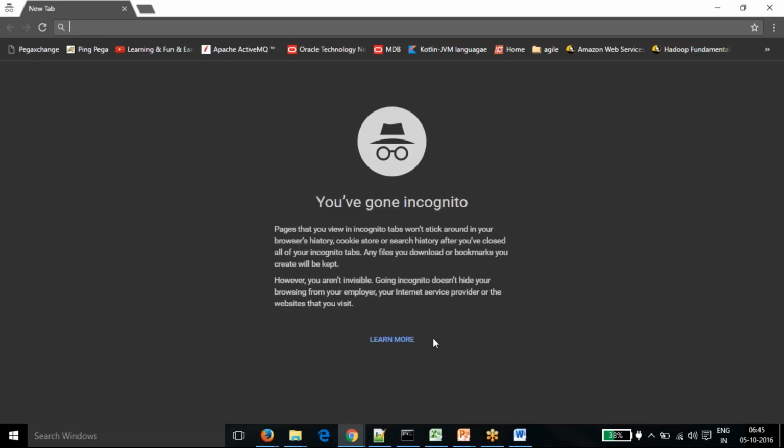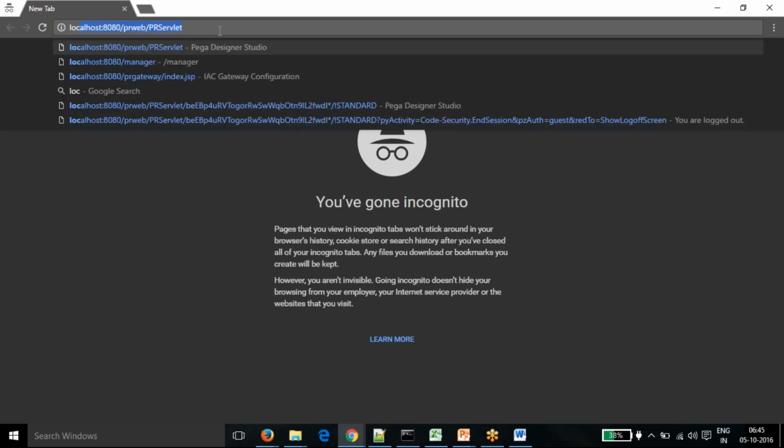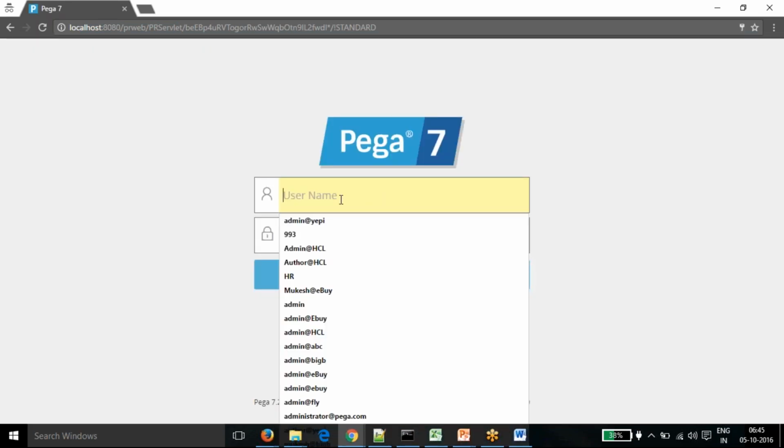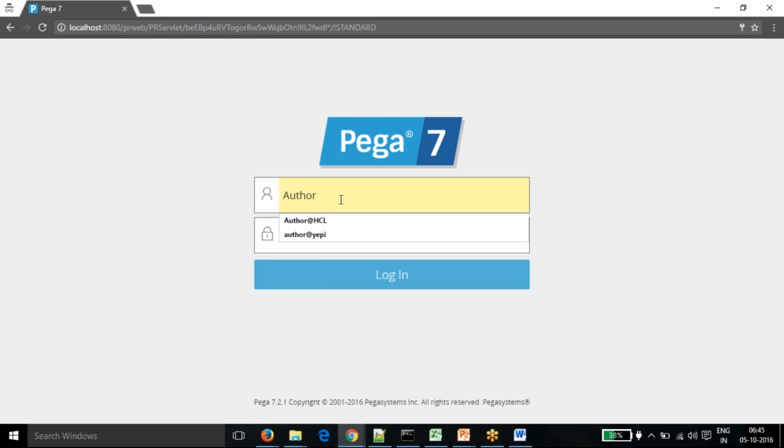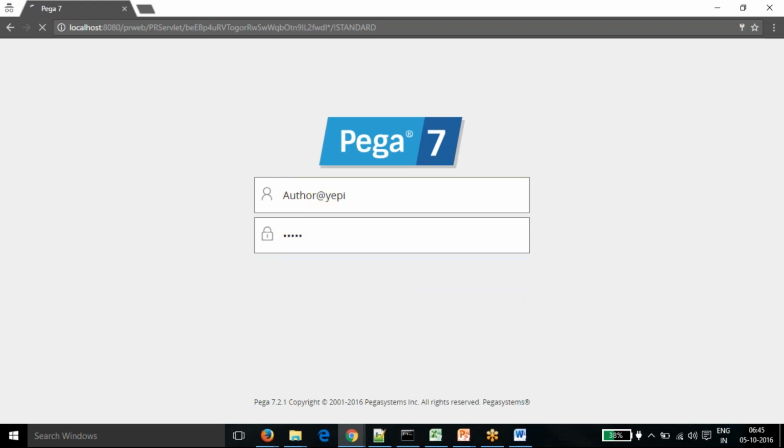Here I'm just showing you, if I'm logging in as the author, that will open the Pega Express for me. Here again I'm going to give the link to start the Pega Designer Studio, and it will ask me for the login page. So if I log in with author at the rate of AP, for author the default portal is Pega Express.